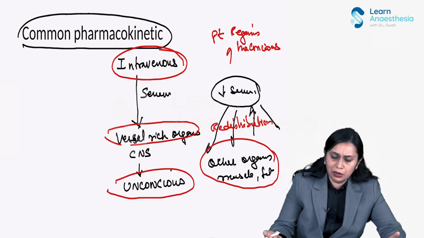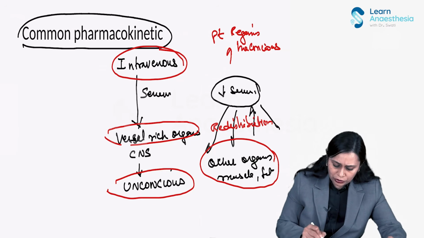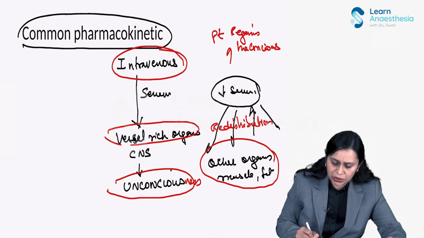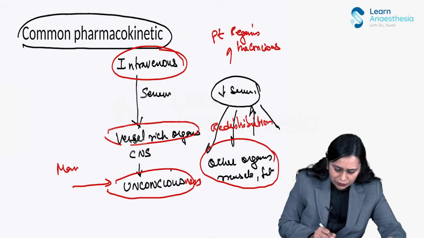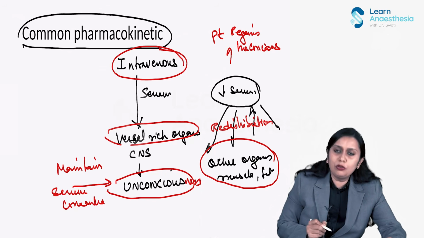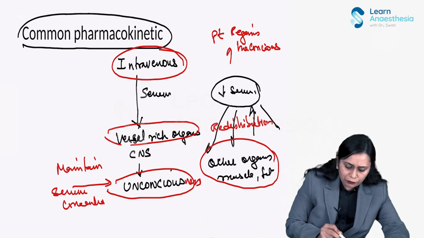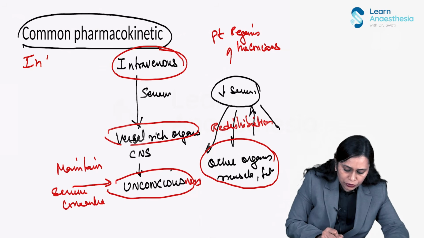the consciousness. So to maintain the unconsciousness of the patient, we have to maintain the serum concentration, right? To maintain the serum concentration, we have to give a continuous infusion.